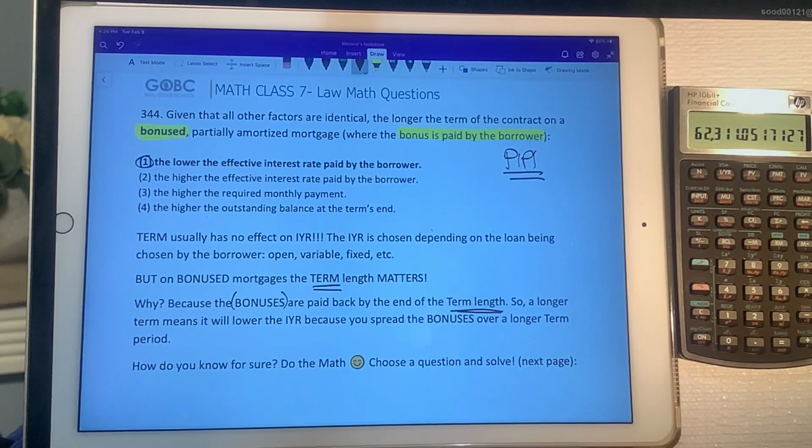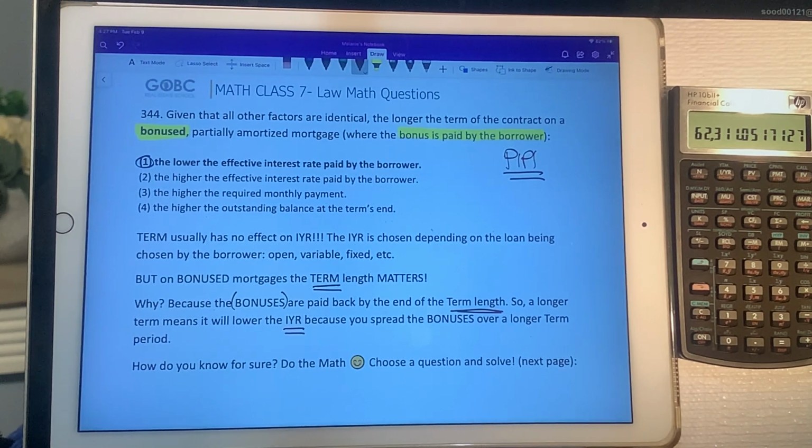So a longer term means a lower IYR because you spread the repayment of those bonuses over a longer term. If you shrink that term length, you increase the IYR even more because you're shortening the time to pay back those bonuses.